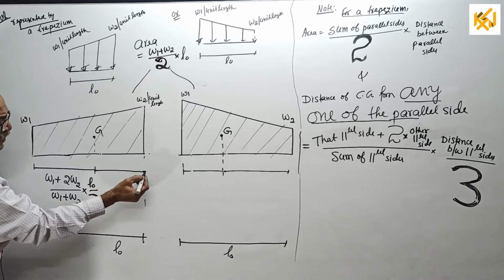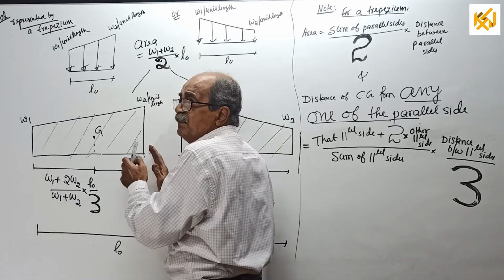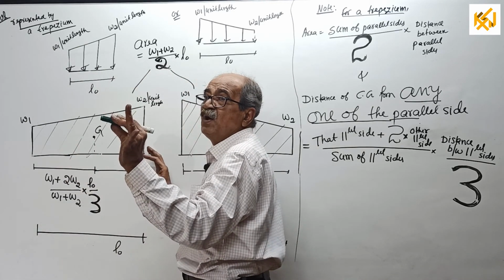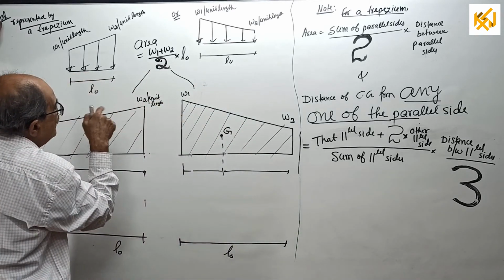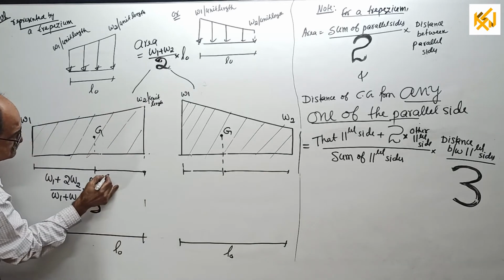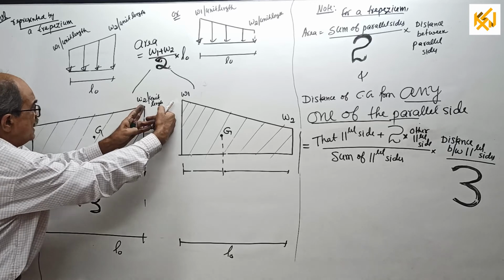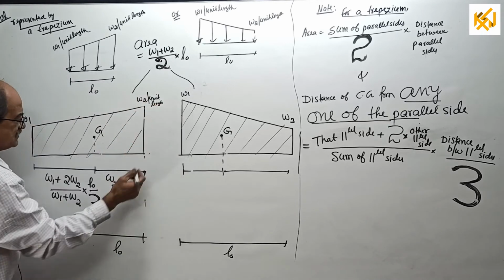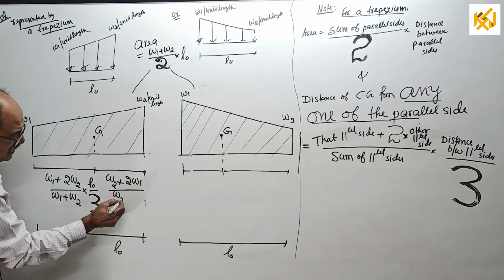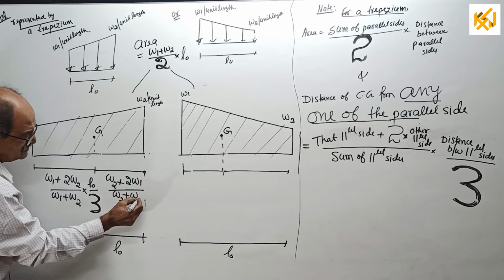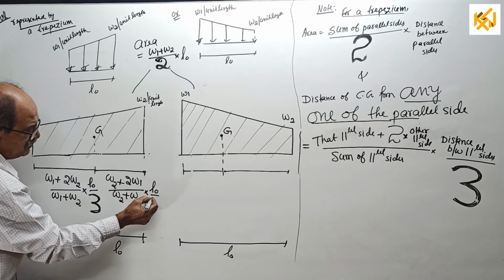Okay, now if I want this distance, you don't have to go there, start from here. But if I write from here, I have to write using my left hand, I cannot write. Therefore, I will put it here. See, I want the distance from here, start, that parallel side plus, I am standing here now, that parallel side plus twice the other parallel side, divided by the sum of the two parallel sides, into the distance between the parallel sides, L0, divided by 3.